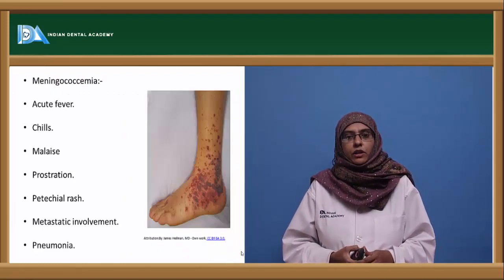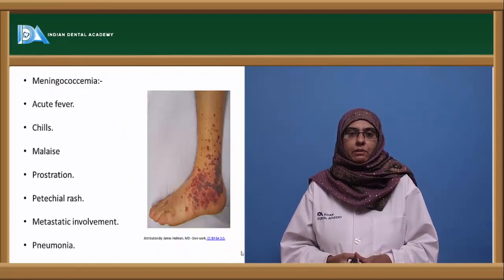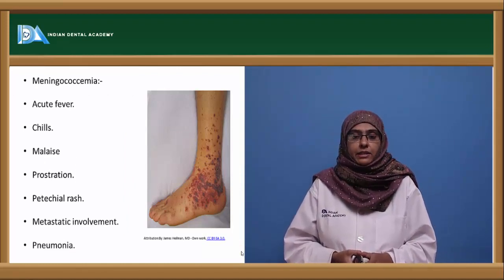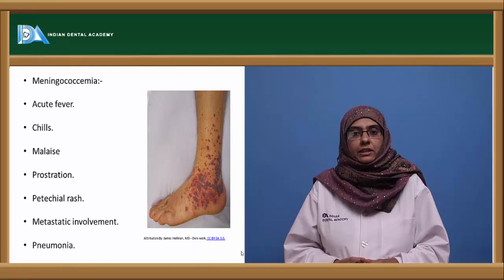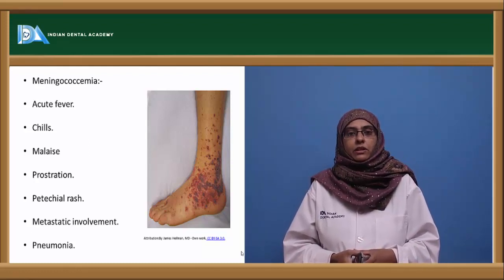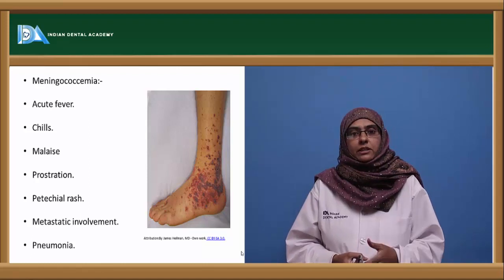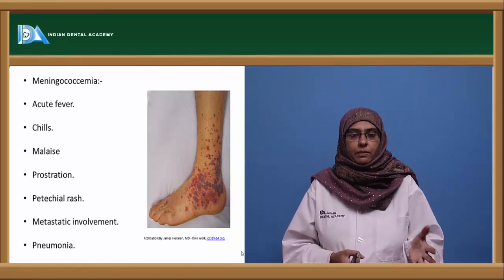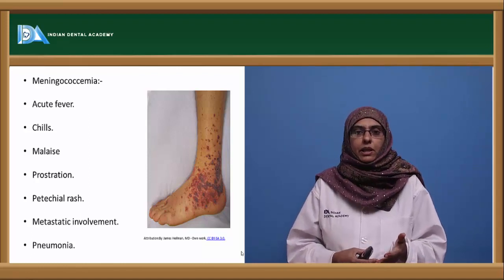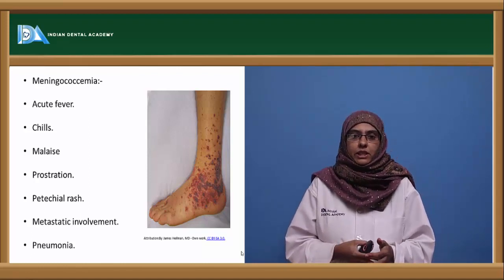Coming to meningococcemia, that is the symptoms associated with meningococcemia. It results in acute fever, chills, malaise, prostration, and the typical characteristic feature of this organism is that it causes petechial lesions. The organism can be identified from the petechial region by a variety of techniques, that is culture or smear, or you can also go for serological techniques.